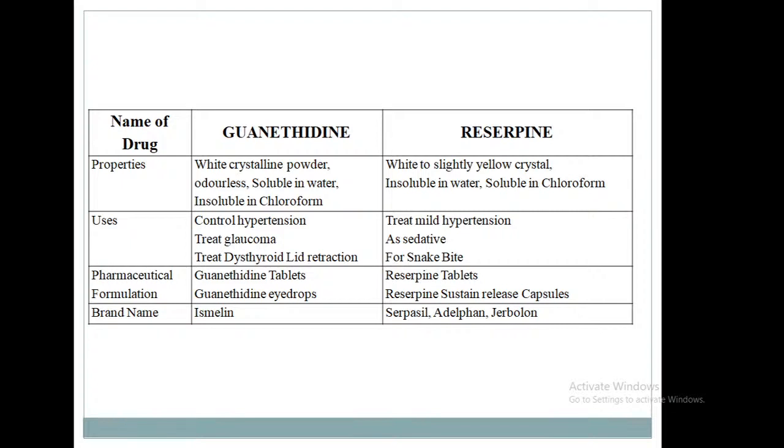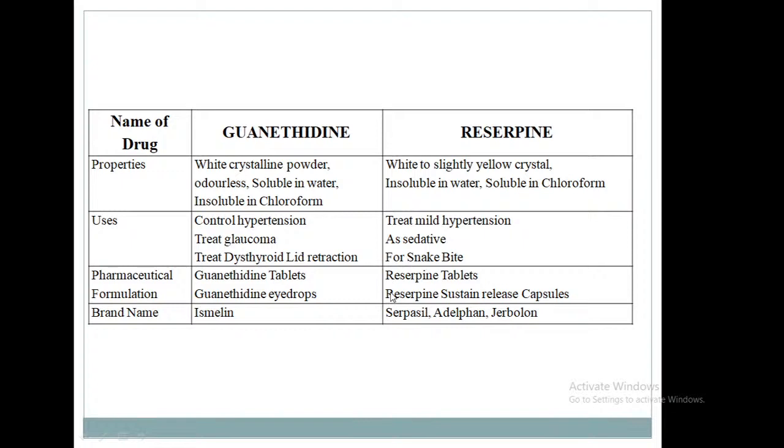Next drug under the antihypertensive drugs, reserpine. Properties: white to slight yellow crystals, insoluble in water and soluble in chloroform. It is used to treat mild hypertension. It is used as a sedative. Also it is used for the treatment of snake bite.